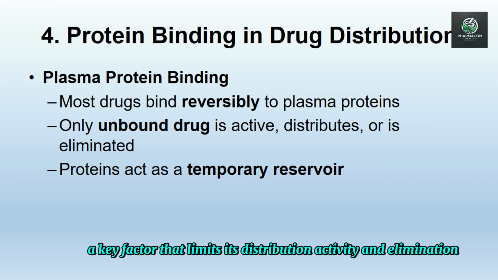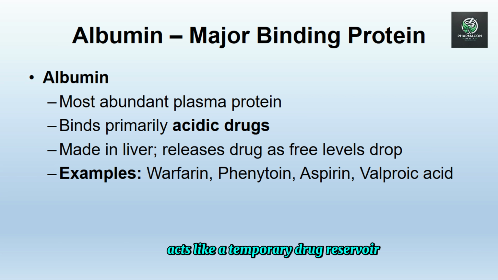Key plasma proteins and their roles. 1. Albumin, the most abundant plasma protein in the blood. Synthesized in the liver. Binds primarily to acidic drugs. Acts like a temporary drug reservoir, releasing drugs slowly as free levels drop. Examples of drugs that bind to albumin: warfarin, phenytoin, aspirin, valproic acid. 2.